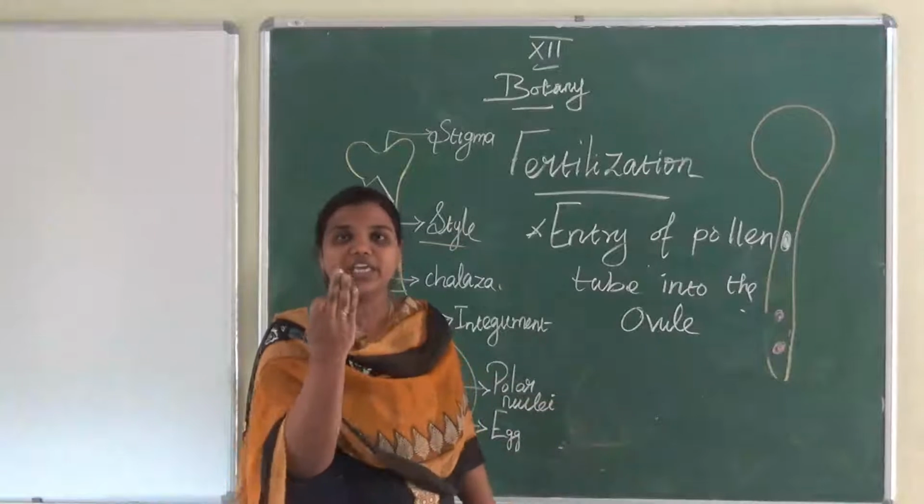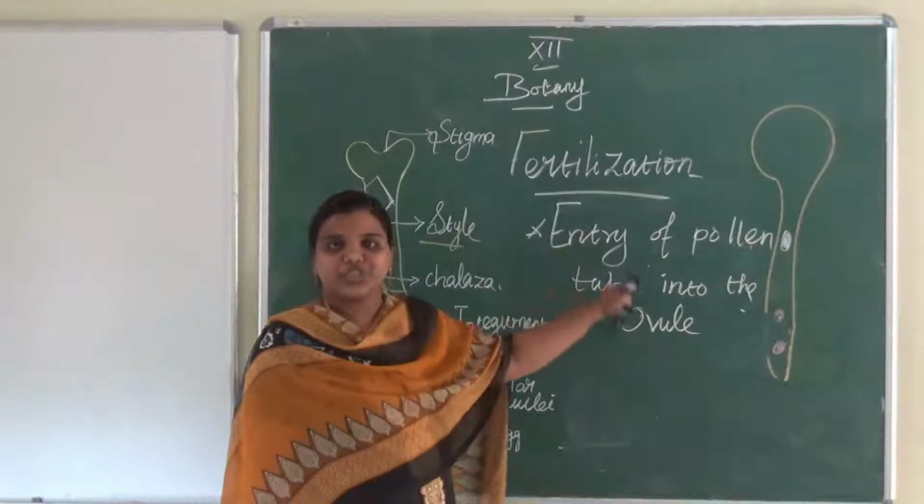This is the third event of fertilization in angiosperm plants.